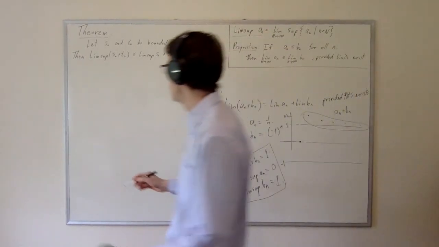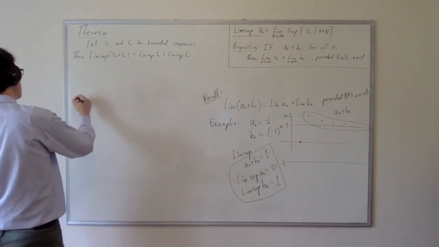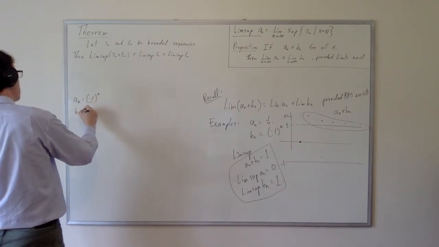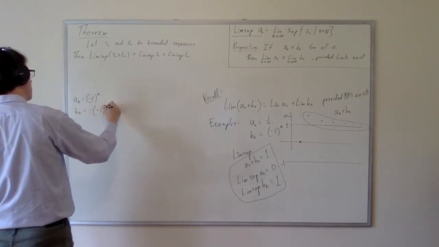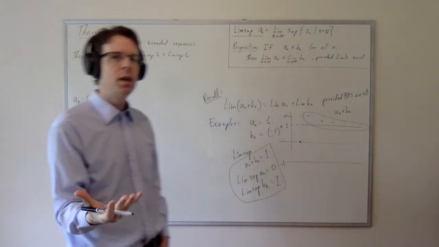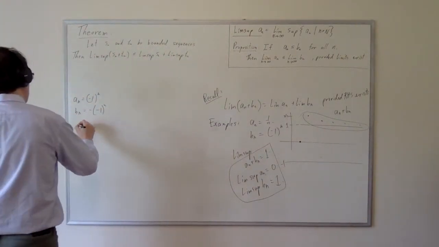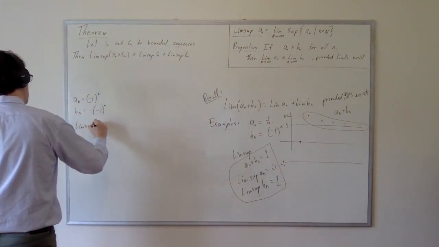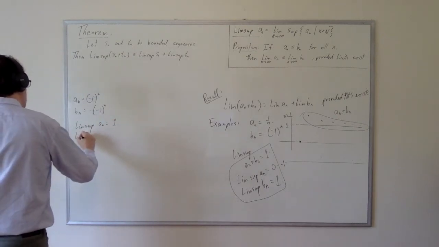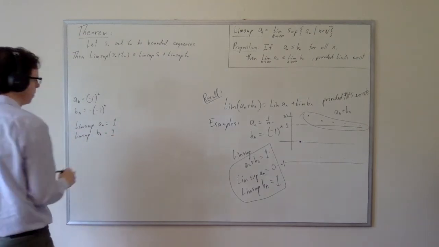But let's look at a different example. If we take a simpler example, where a_n is (-1)^n and b_n is the negative of that, so they're both alternating sequences, but they're out of phase. When one of them is 1, then the other one is minus 1. So the Limsup of a_n is going to be positive 1, and the Limsup of b_n is going to be +1 again.